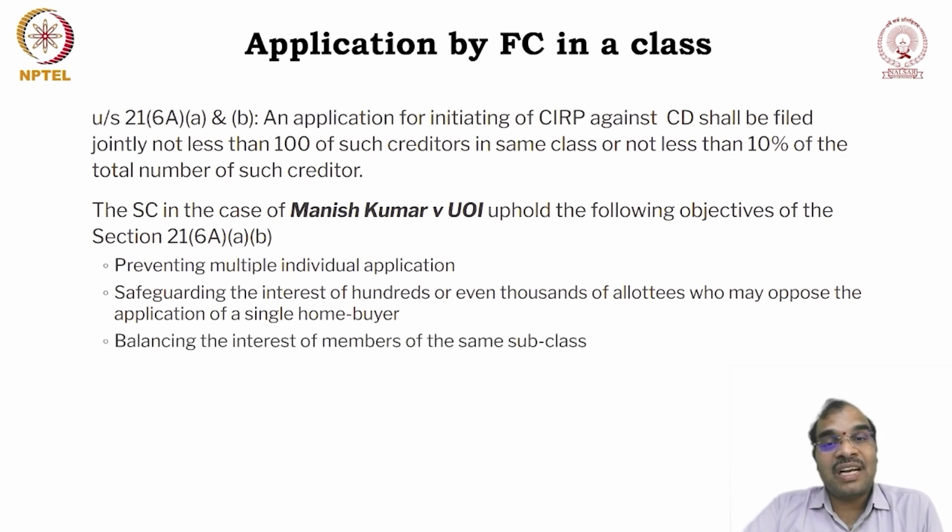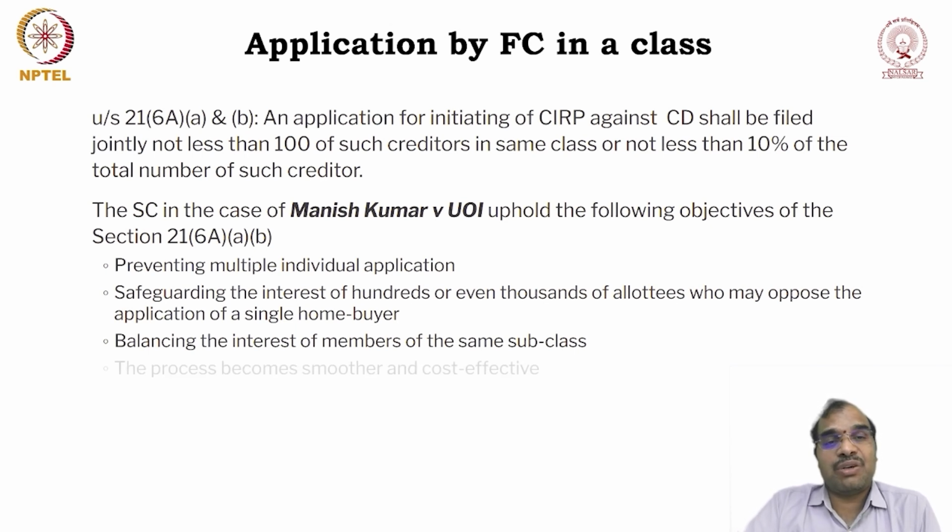Then, balancing the interest of the members of the same class and subclass. Because each and every subclass is different, if you take the example of home buyers, different categories can be there. Each and every subclass must be treated separately and given protection accordingly. Because we have to balance the interest, that's why we are enabling these classes to file the case against the company.